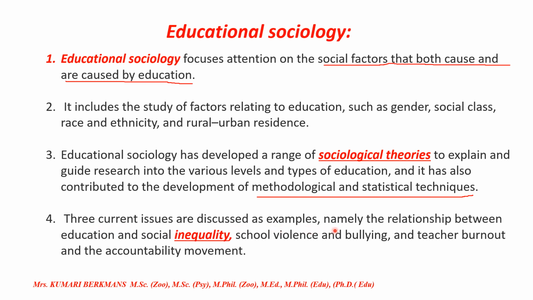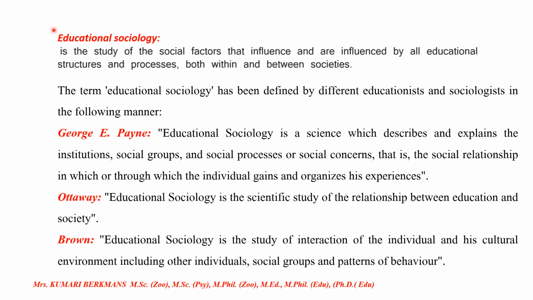Three current issues are discussed as examples. So what are the current issues? The relationship between education and social inequality. Okay, so this is the current trend, current issue. School violence and bullying, and teacher burnout and the accountability movement. These are the current issues.